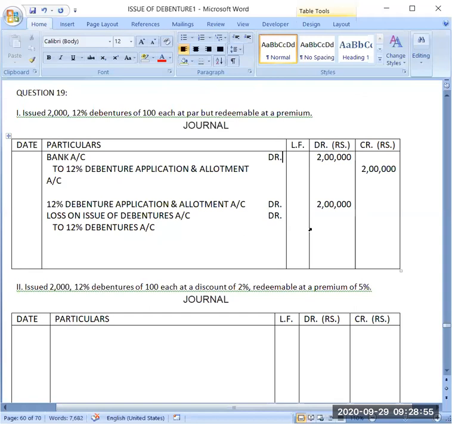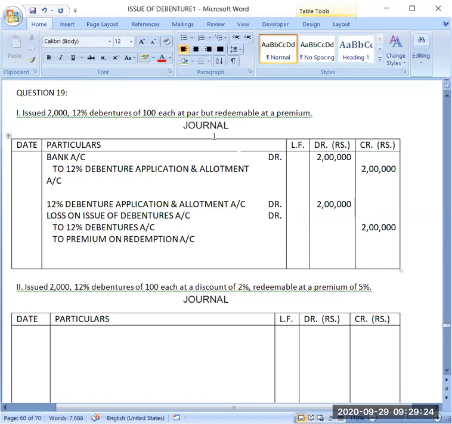Now 12% debentures account again will be having only face value. So 2 lakh I will be writing here, and then I will be having a liability also, premium on redemption, because actually I will be paying this amount of premium after the expiry of the tenure of the debentures.